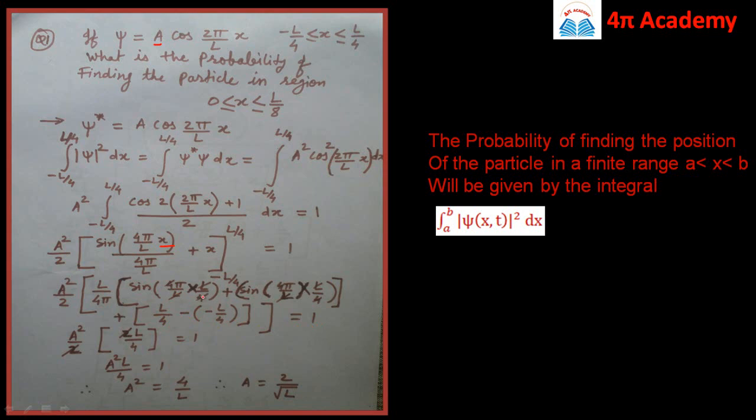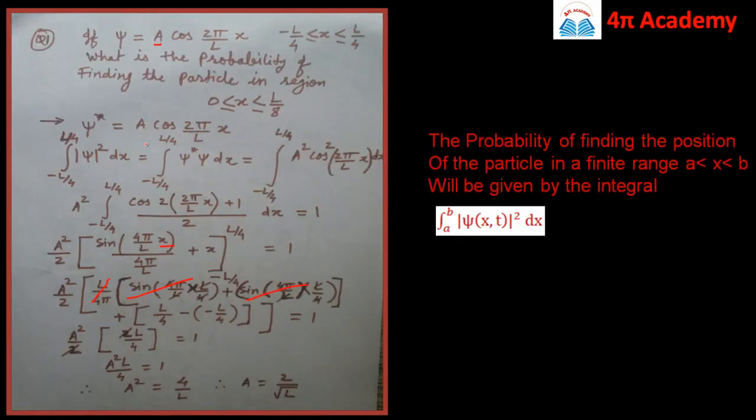We can cancel out this L and 4 from this equation. By cancelling this 4 and L, we remain with the value of sine of pi in both the cases, and you know that sine pi is 0, so this term will be 0, and it is multiplied by L by 4 pi, so it is also 0. So we remain only with this term, which is 2 times L by 4. So we have the final expression as a square by 2 into 2 times L by 4, and it should be equal to 1. So this 2 goes off, and we have a square L by 4, which is equal to 1. So a square is equal to 4 by L, therefore a is equal to 2 by root of L.